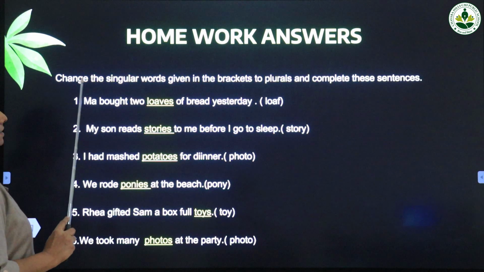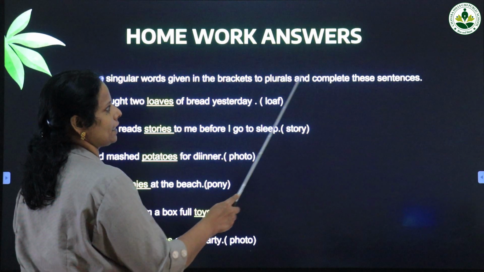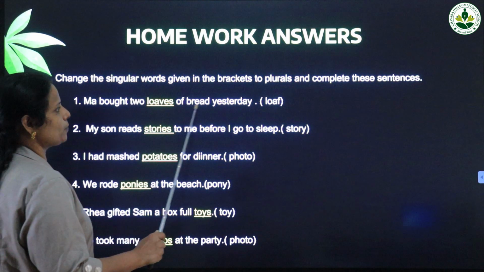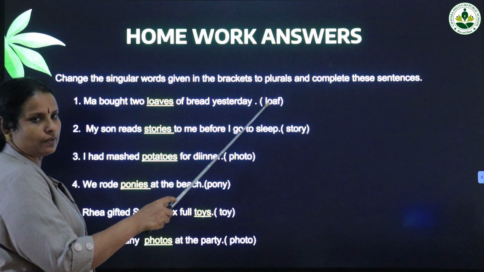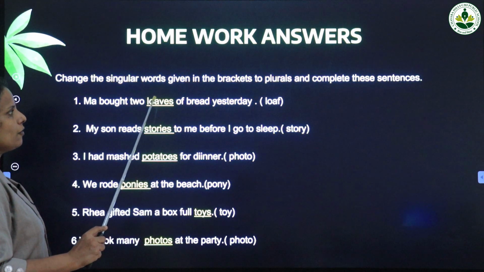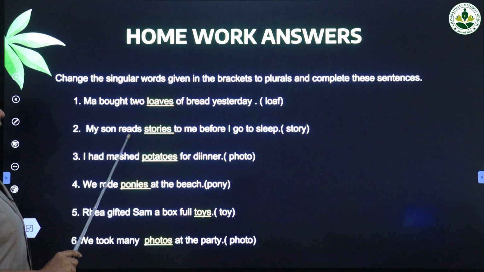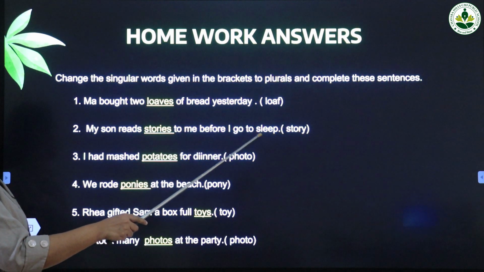The next exercise was to change the singular words given in the brackets to plural and complete the sentence. The question is, Ma bought 2 dash of bread yesterday. In the bracket the given word is loaf. What's the plural of loaf? It's loaves, L-O-A-V-E-S, loaves.